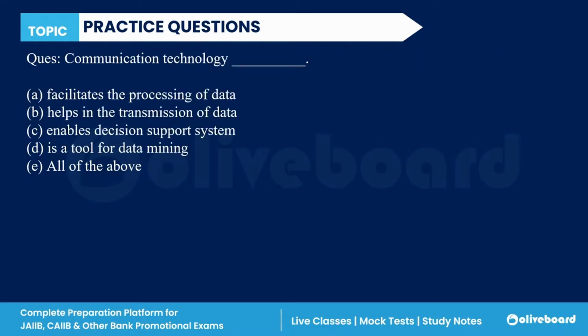Next, communication technology helps in what? Processing the data, helping in transmitting the data, enabling a decision support system, a tool for data mining, or all of the above. So, communication technology. For which of the following purposes is communication technology used? Everyone.